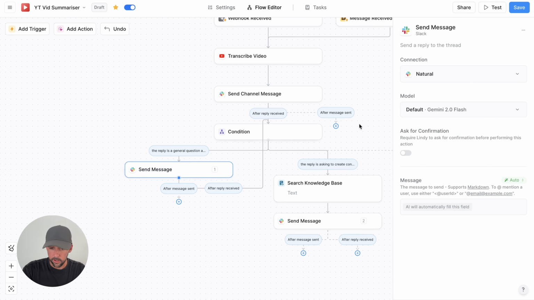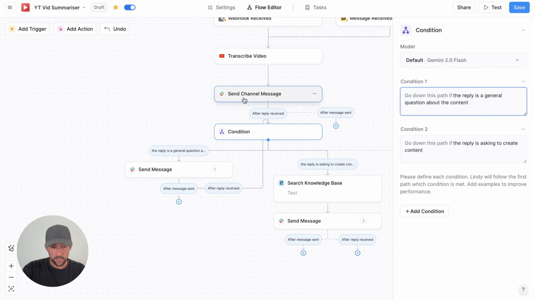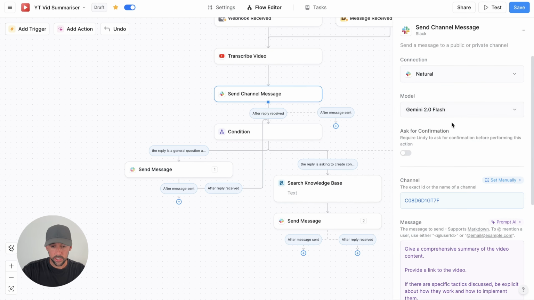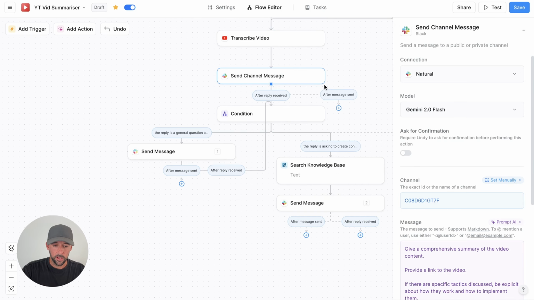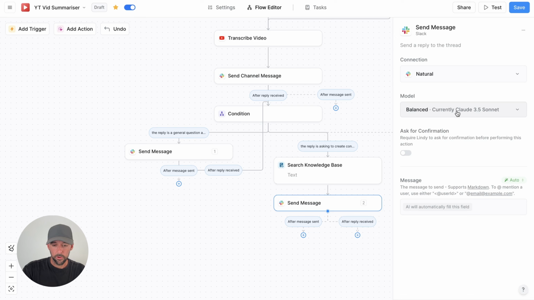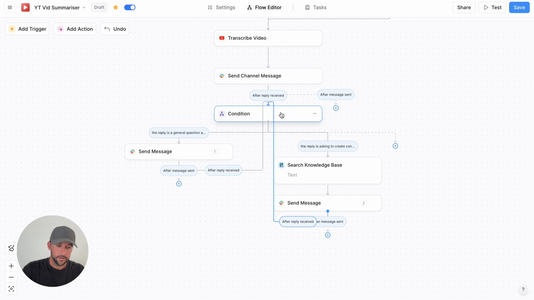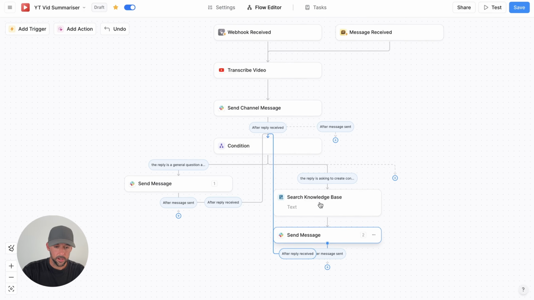All of the other nodes, the default model that we've got set here is Gemini 2.0 Flash. You can see that's what we're using everywhere else. But if there is content creation, I would always use 3.5 Sonnet. And then after a reply is received, I'm going to loop this back to the condition again. And then that's our little loop. I'm either asking it questions or I am asking it to create content for me.